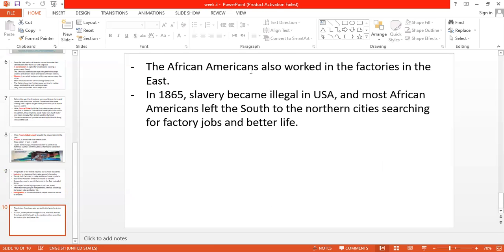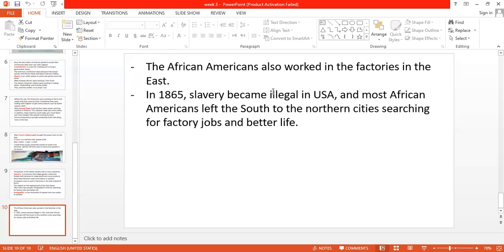For the African Americans, guys, this means those Africans who came to America and then got married with Americans or Indians, and their kids, this generation, are called African Americans, and they are black, by the way. The African Americans also worked in these factories in the East, and in 1865 slavery became illegal in America.